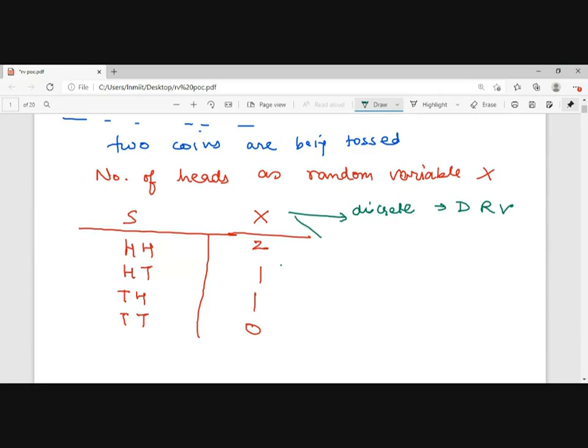And if it is taking continuous, infinite values between a range a and b, I will call it a continuous random variable. For example, this is a discrete random variable.